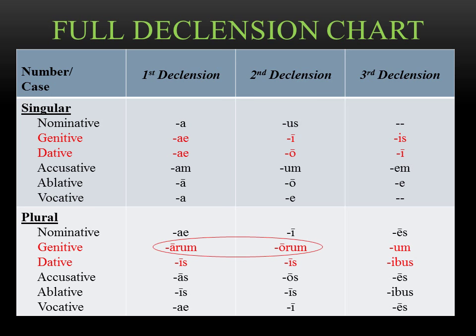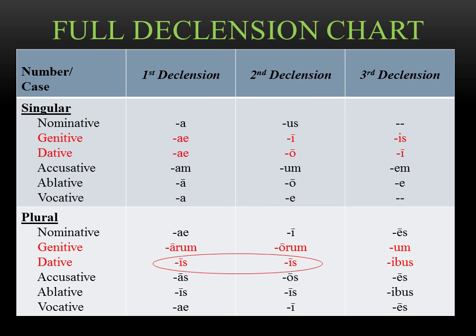The other thing you want to notice is that for the first and second declension plural endings, the genitive is pretty close in first and second declension. It's almost spelled the exact same way. But you'll notice in first declension it's a long A, which makes sense because we've been seeing the letter A a lot there. And in the second declension it's a long O, which also makes sense because we've been seeing O show up specifically in the second declension. So just keep those two straight.